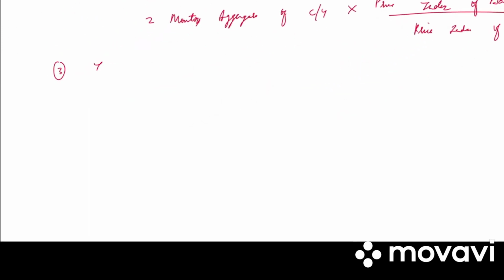And the third one we have is indicator of rate of inflation. So wholesale price index indicates the rate of inflation in the country. It refers to the rate at which prices tend to increase over time. Clear? Take down the next side heading.